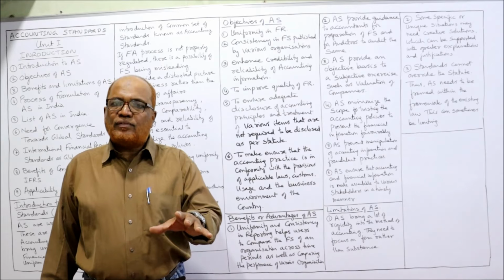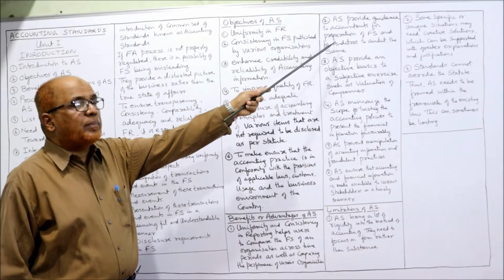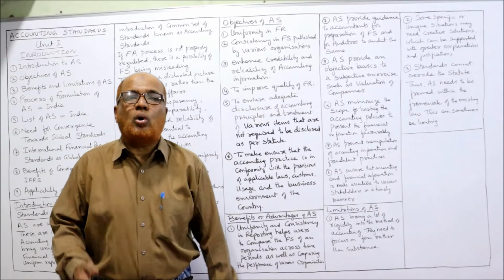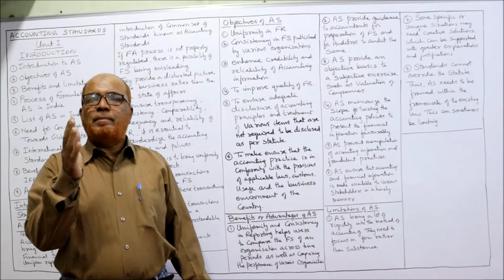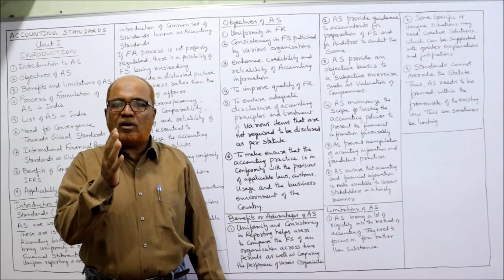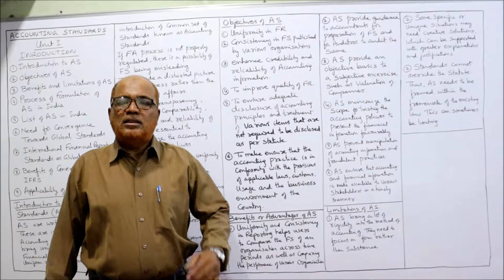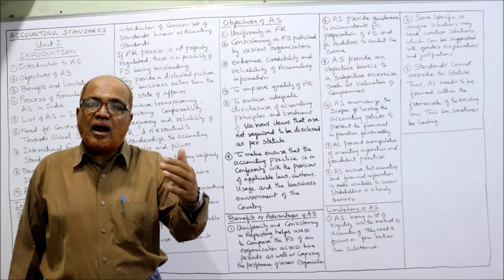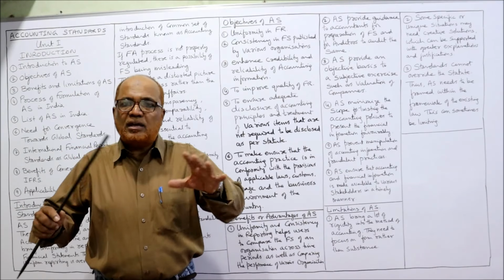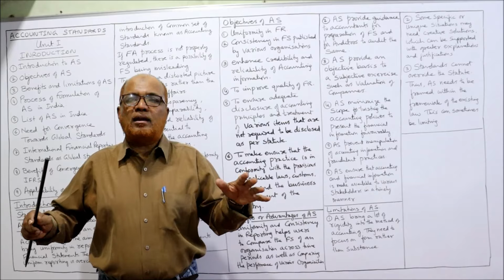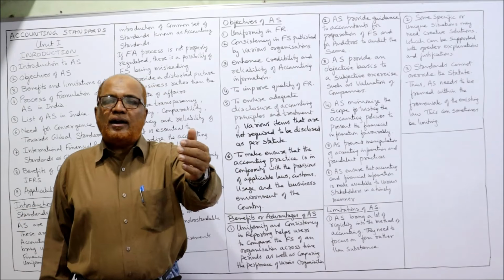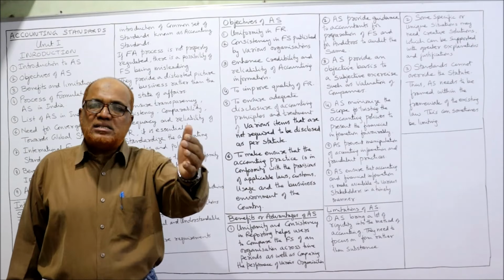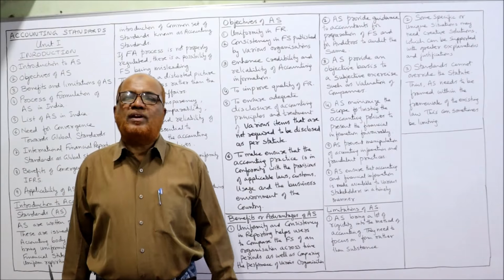Secondly, accounting standards provide guidance to accountants for preparation of financial statements and to auditors to audit the same. The next benefit of accounting standards is that they help the accountants in making the financial statements. While making the financial statements, accountants are crystal clear regarding how to make them, which item to recognize, how the transactions should be identified, measured, and disclosed in the financial statements.